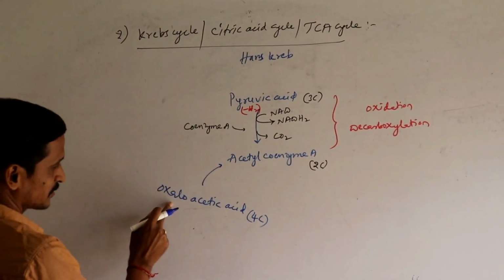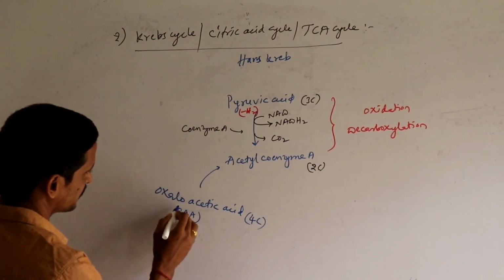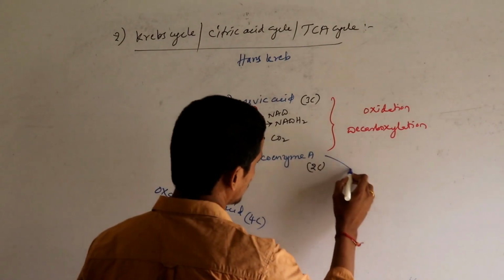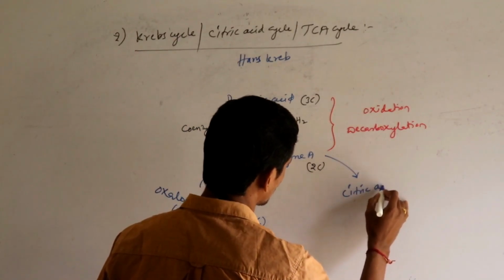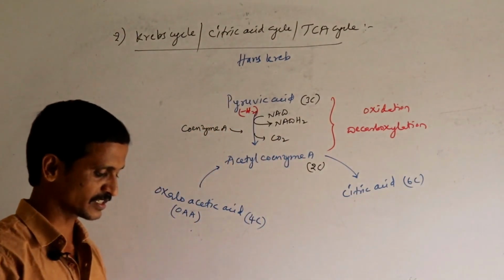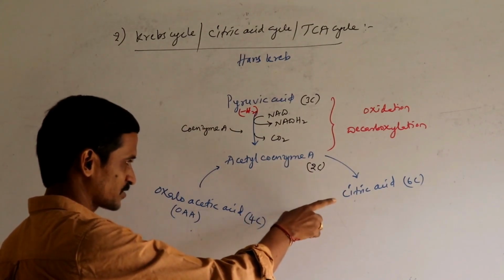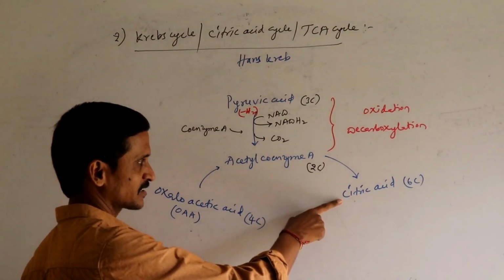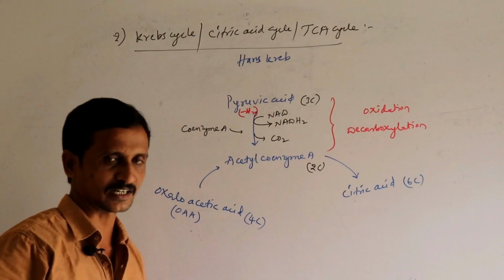By combining with this oxaloacetic acid OAA, this 4-carbon compound and 2-carbon compound combined together and leads to the formation of a first stable compound that is called citric acid, which is a 6-carbon compound. As the first stable compound here in this cycle is formed is citric acid, that's why this particular cycle is also called as citric acid cycle.